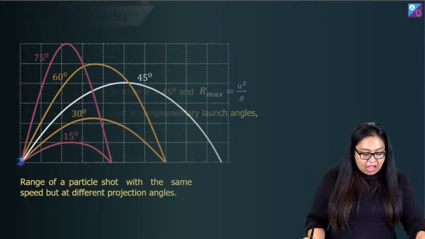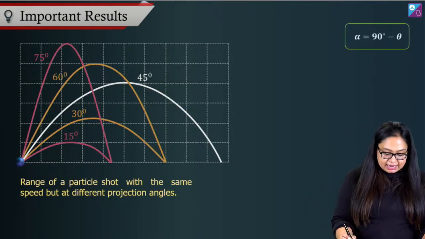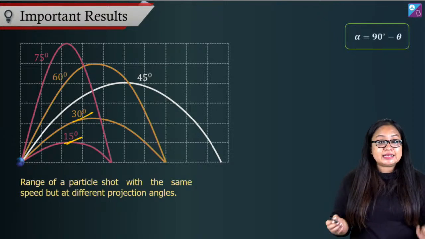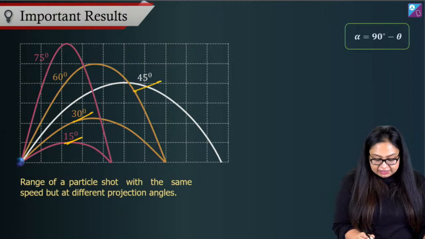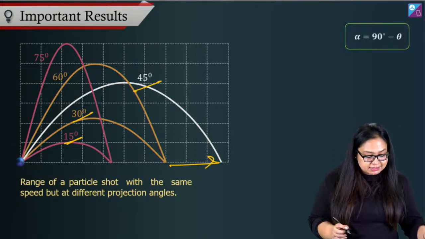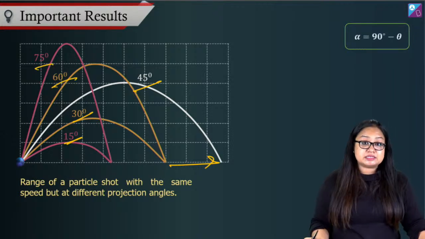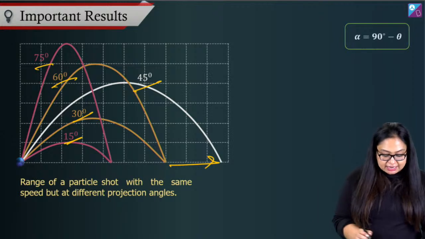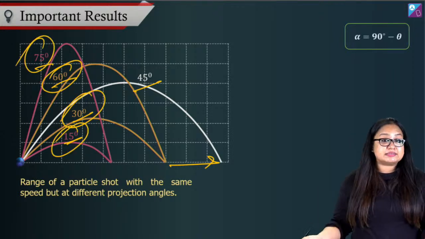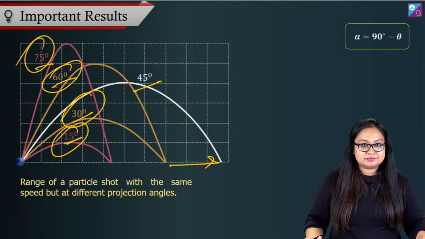If I look at how range looks for different angles of projection, we can see that for 15 degrees we've got a smaller range. As you increase the angle, 30 degrees, we get a range a bit bigger. 45 degrees, even bigger. But then if we increase the angle after 45 degrees, for 60 degrees we get a smaller range again, and for 75 degrees, again smaller. And you can see that range for 30 and 60 degrees are the same, range for 15 and 75 degrees are the same, if you keep the initial velocity of projection constant. Okay?